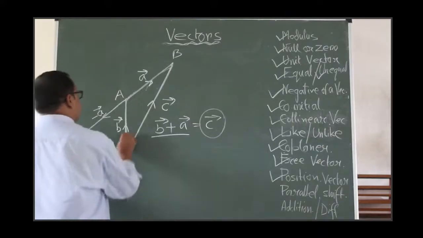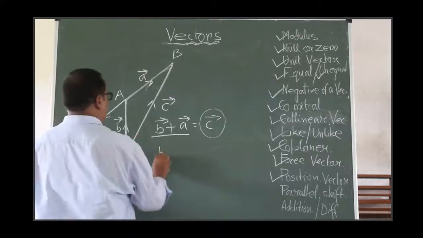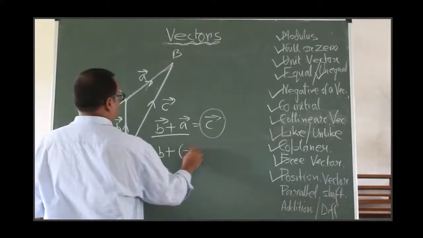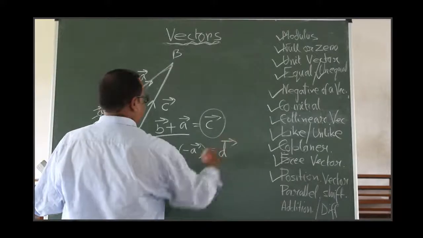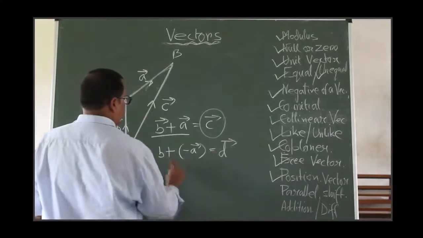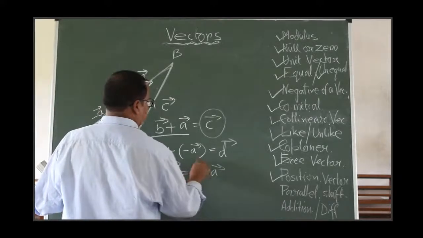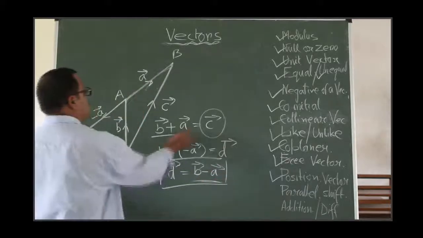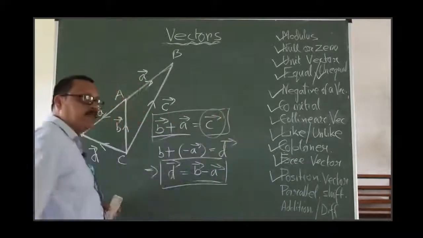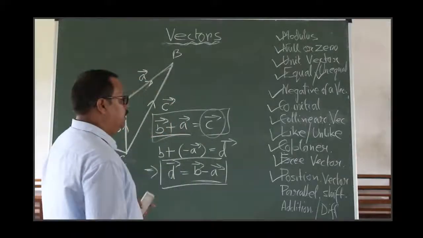So, of course, this force neutralizing this vector, that's you can write B plus minus A equal to D vector. This implies vector D equal to B minus A. So, this is the difference of two vectors, this is the sum of two vectors by using triangle law of vectors, right.